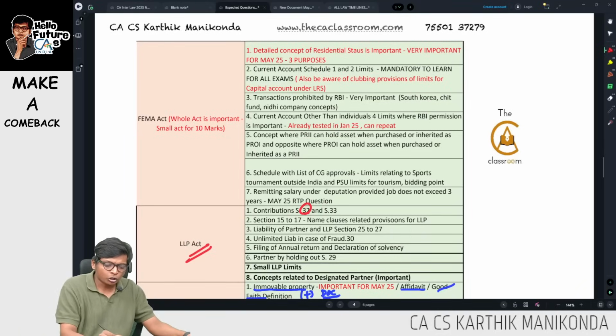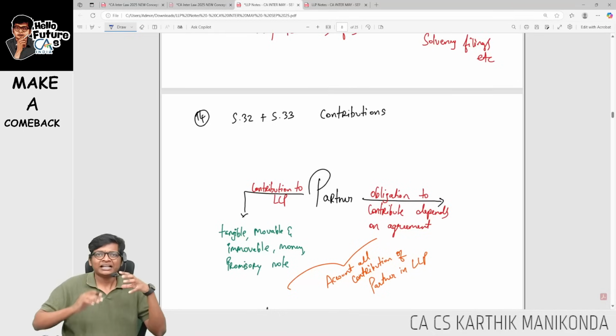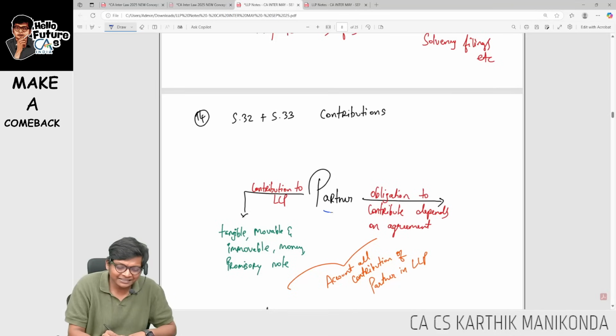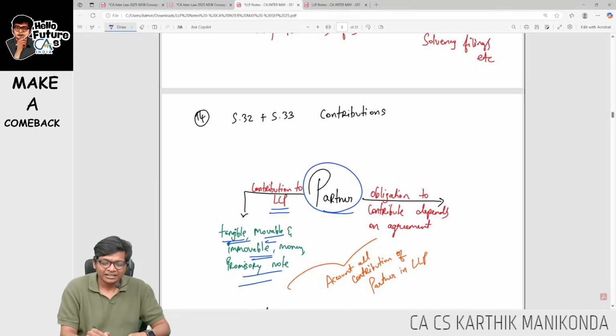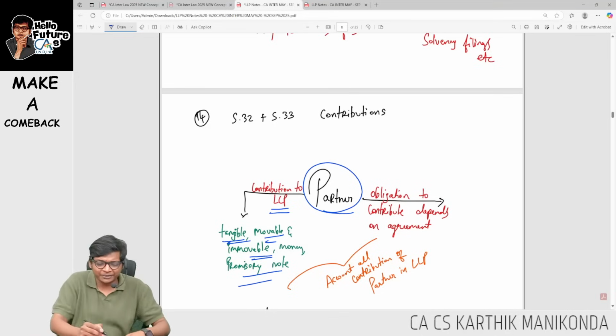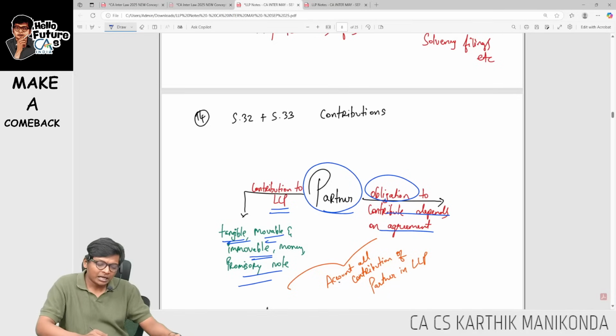First is contribution, sections 32 and 33. When it comes to contribution, just as in a company the shareholders contribute capital, in an LLP the partners contribute to the LLP. In what form? Tangible, movable, immovable, promissory note, in any way they can contribute. And sometimes, like how in Companies Act we have a guarantee company, here they can have an obligation to contribute in the future. Account all contributions of partners in the LLP.